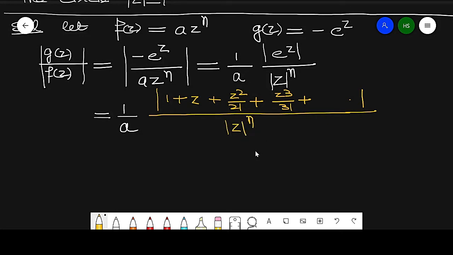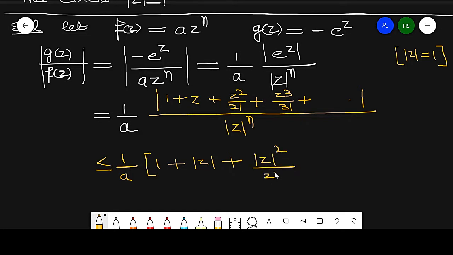So this can be written as 1 by a, and since modulus of z is equal to 1, this is less than or equal to 1 by a into bracket 1 plus modulus of z plus modulus of z raised to power 2 by 2 factorial plus so on up to infinity.